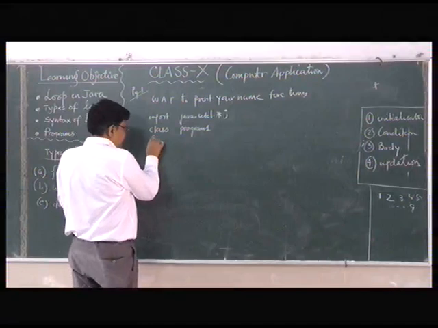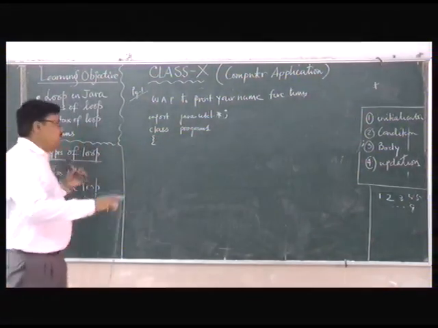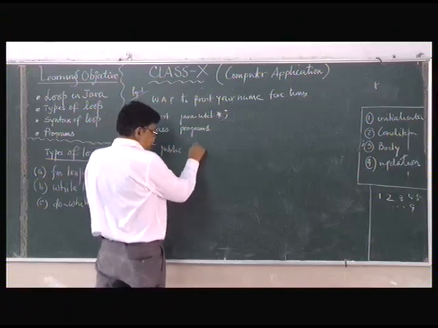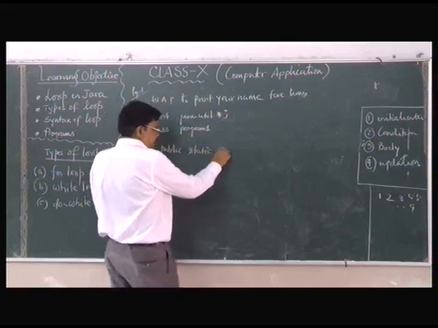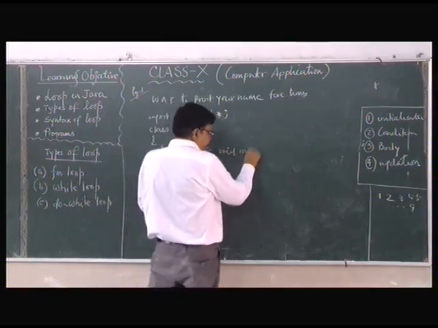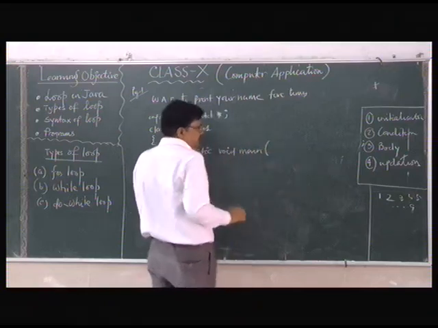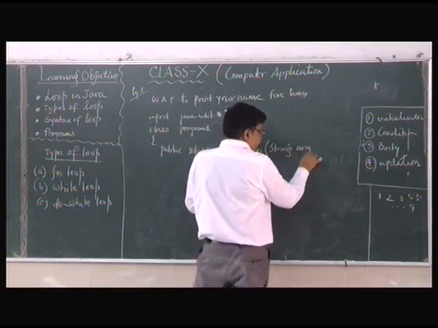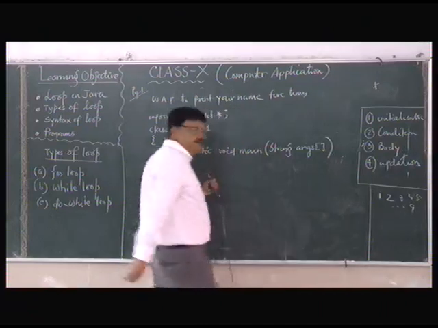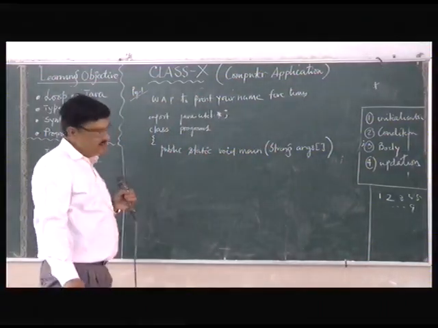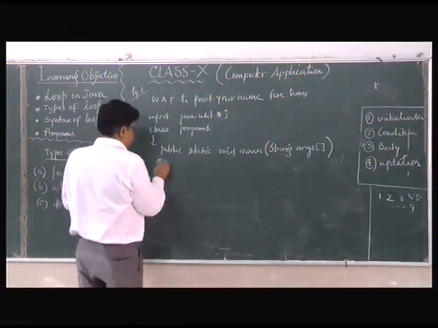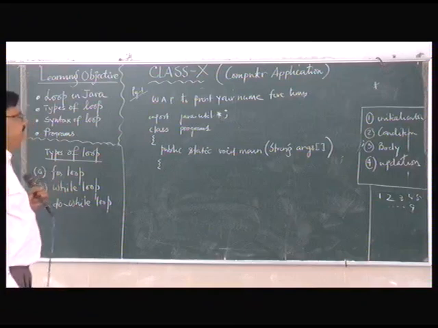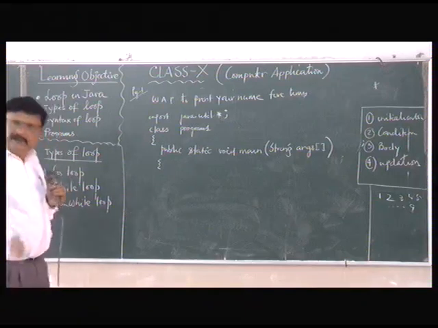Now look at here. Now write the public static void main. Write the main function, string args arguments. Clear? Look at here, string arguments. Now write print your name 5 times. So you'll have to input your name.